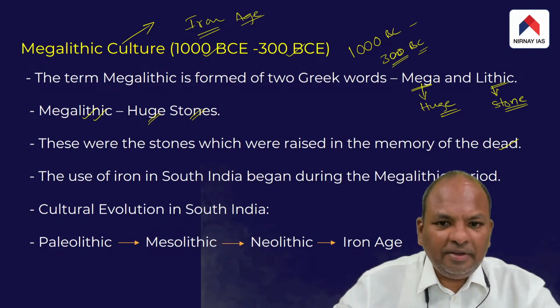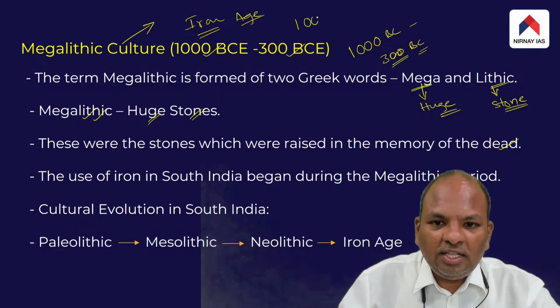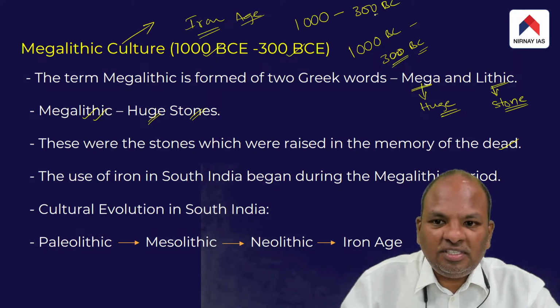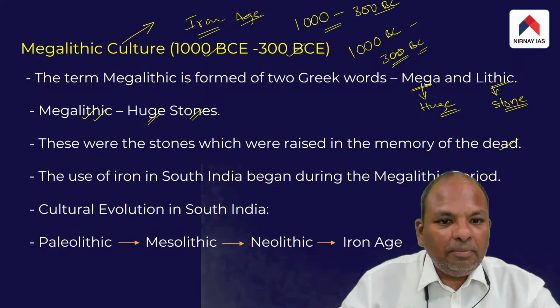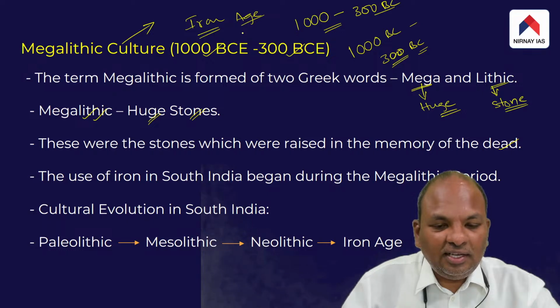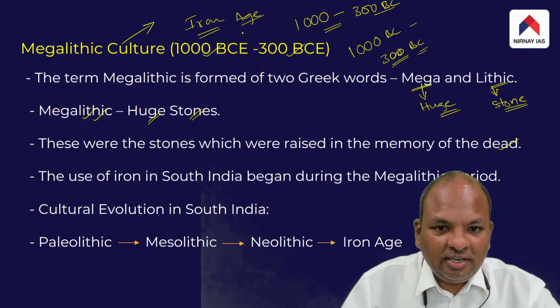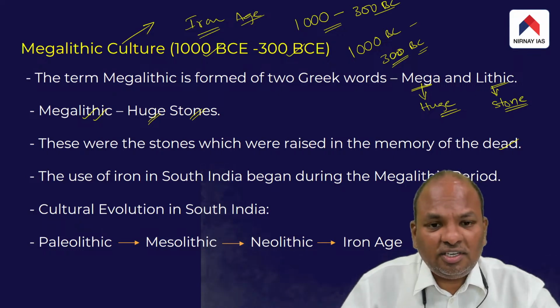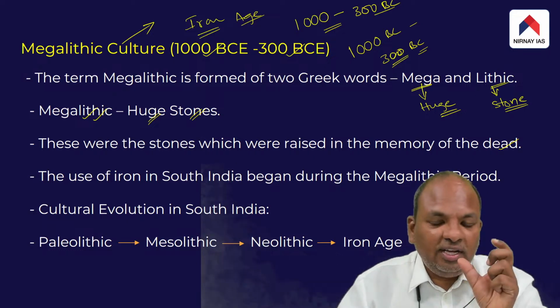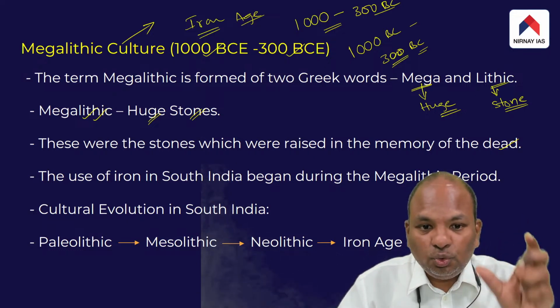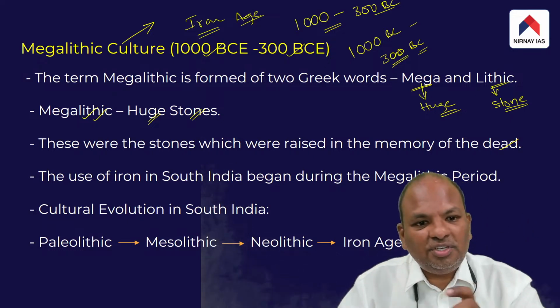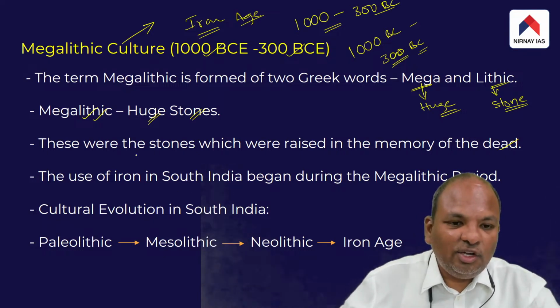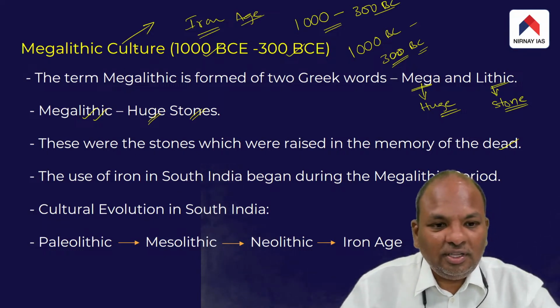When I say megalithic period, I am referring to the time period between 1000 BC and 300 BC. We call this an Iron Age culture because the use of iron in South India, I am very particular about it, began during this period, that is during the megalithic.